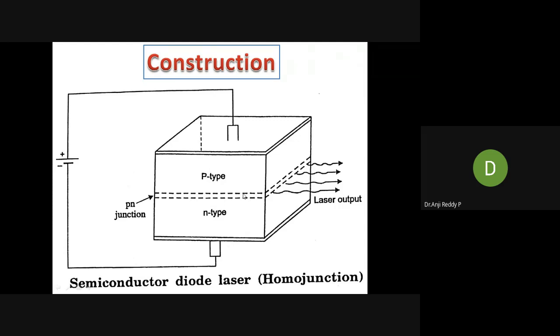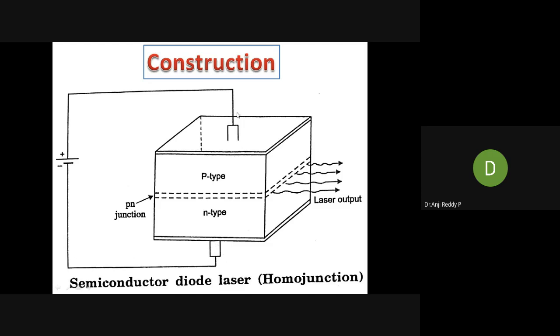That platelet consists of both the regions, P type and N type. The upper and lower surfaces of the semiconducting material have metal electrodes. This is one electrode and this is the second electrode.